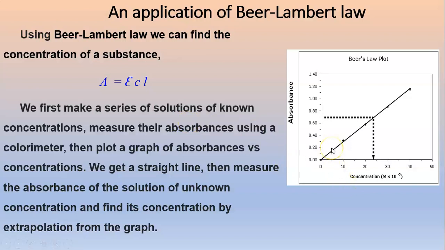Then we plot a graph of absorbance versus concentration, and we get a straight line. Then we measure the absorbance of the solution of unknown concentration and extrapolate on the graph, and we can find the unknown concentration of the substance.